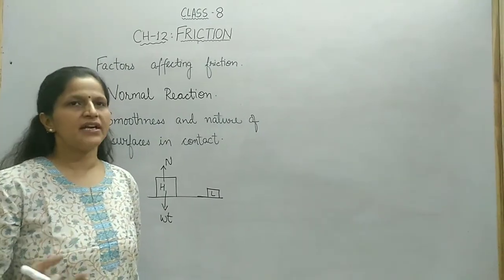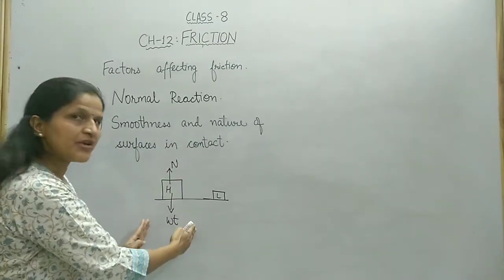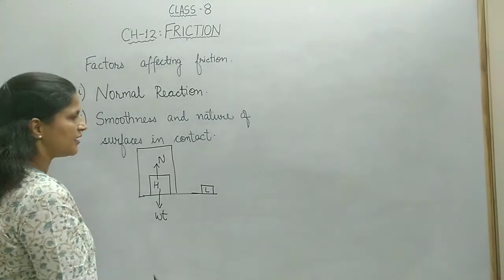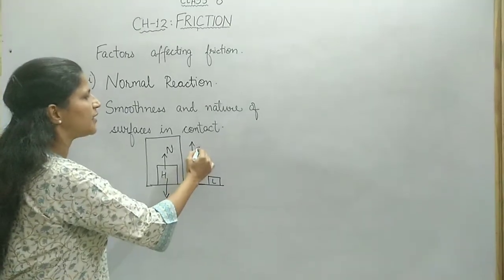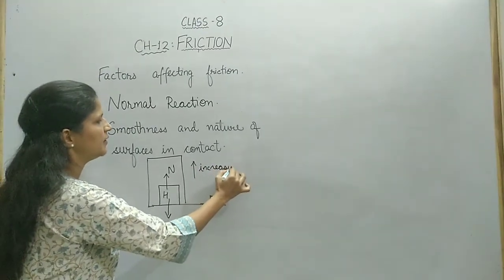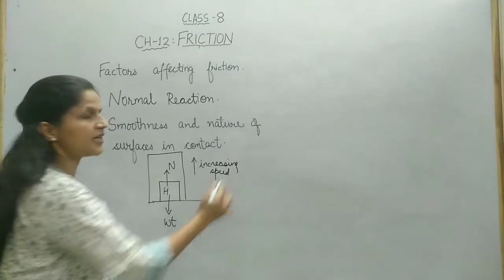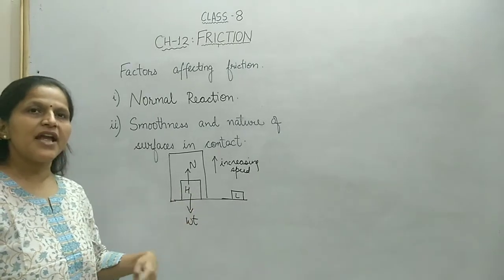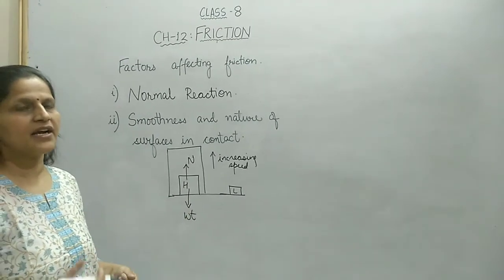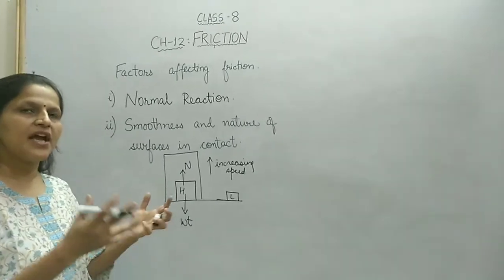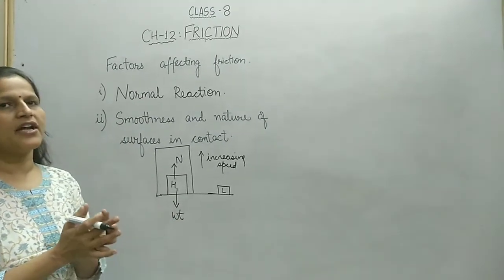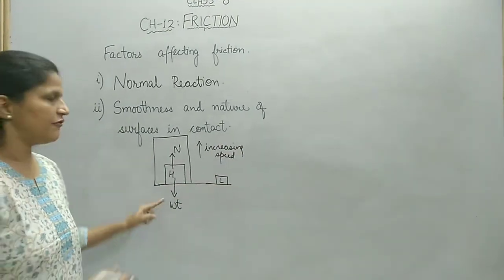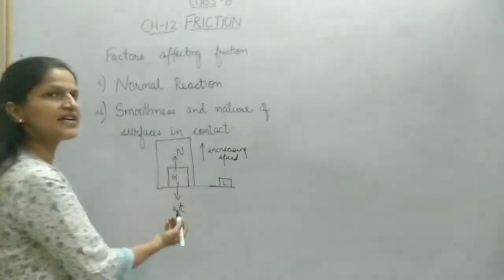I should not go into the details, but suppose this heavy box is lying on the surface in a lift and the lift is moving with an increasing speed in upward direction. In such a case, what will happen? The box will appear heavier to us. Heavier लगेगा, भारी लगेगा. अगर भारी लगेगा तो इसका मतलब ये है कि इंटरलॉकिंग भी बढ़ जाएगी. इंटरलॉकिंग अगर बढ़ जाएगी तो फ्रिक्शन भी बढ़ जाएगा. तो इसलिए ऐसे वाले कंडीशंस में वेट मैटर नहीं करता, नॉर्मल रिएक्शन मैटर करता है.